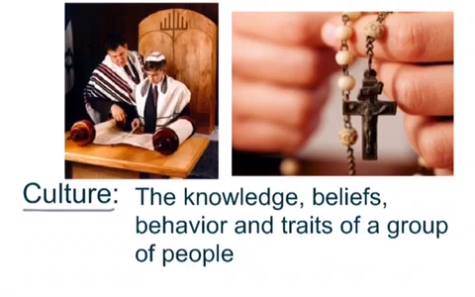Here we have two very different religions. Here we have a young man participating in his bar mitzvah, or as the Jewish people call it, when a boy becomes a young man. And here to the right we have what we normally see a lot of here in the Rio Grande Valley, which is the Catholics when they pray the rosary. These are two different religions that make up different cultures around the world.